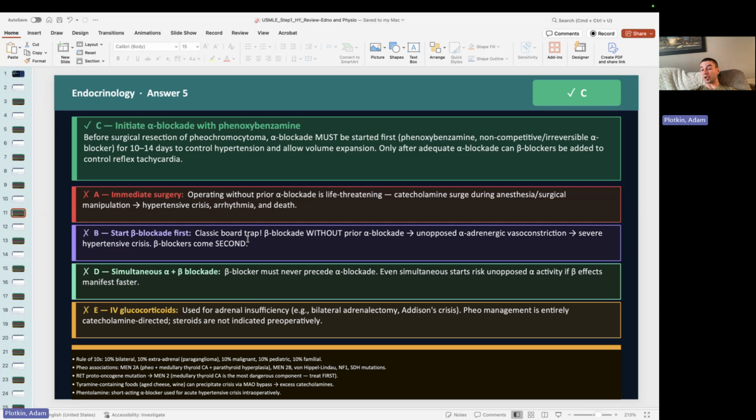So this patient surely has a pheochromocytoma based on his elevated urinary metanephrines. What we want to do is initiate alpha blockade with phenoxybenzamine first, okay?